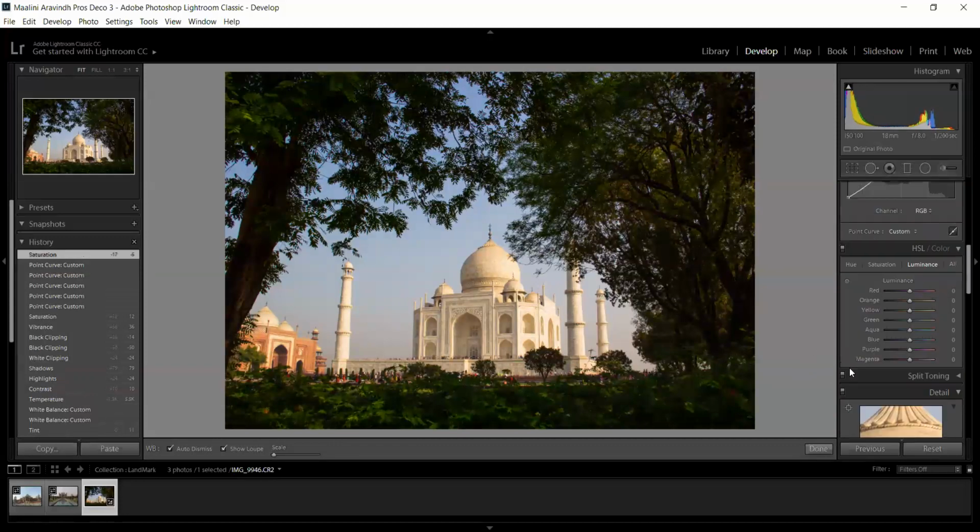And there is one of the tabs called HSL, which stands for hue, saturation, and luminance. Hue stands for the color tint. Each color will have a certain type of color tint to it. If you take something like a red color, it will also have an orange as well as a magenta tint. So you can adjust it. If you want to make some correction, you can move the slider.